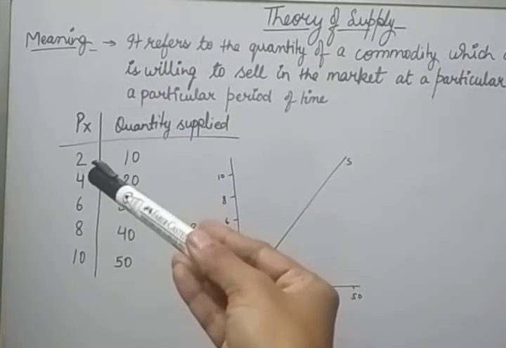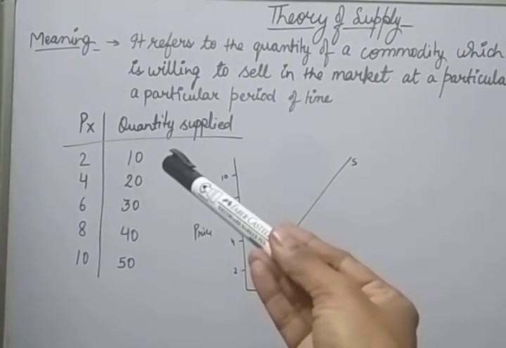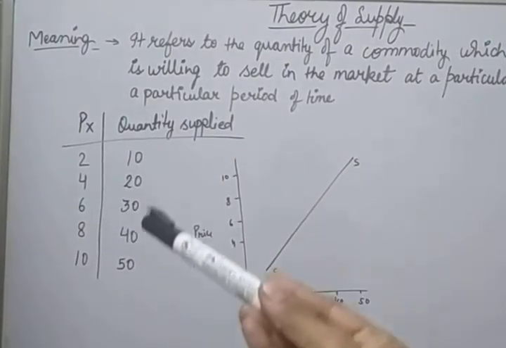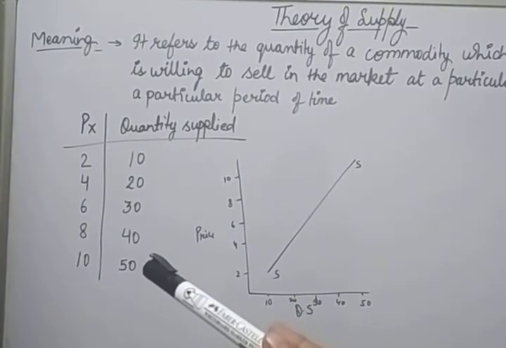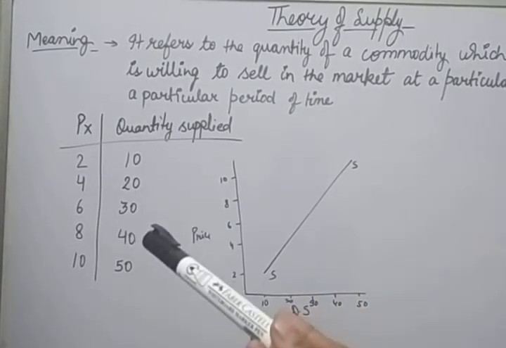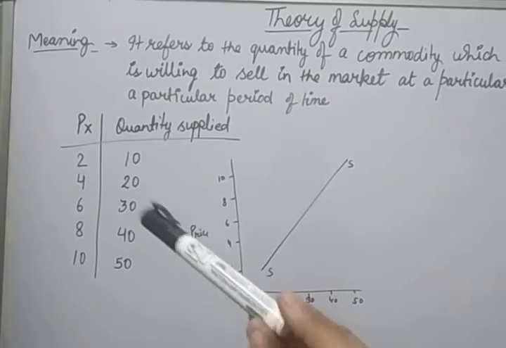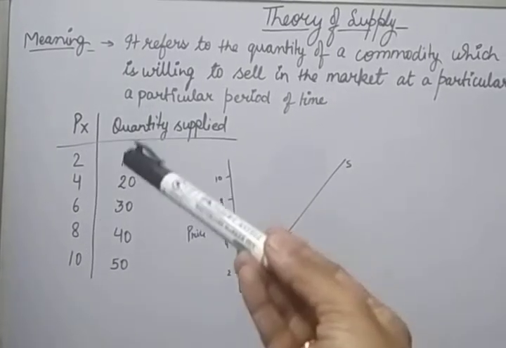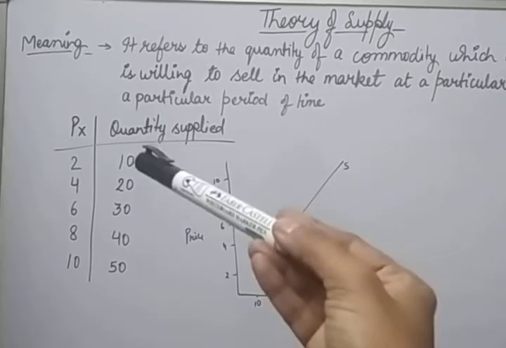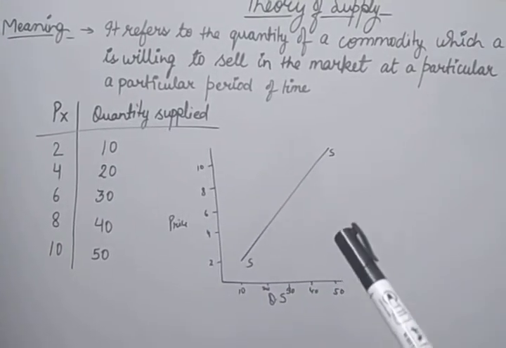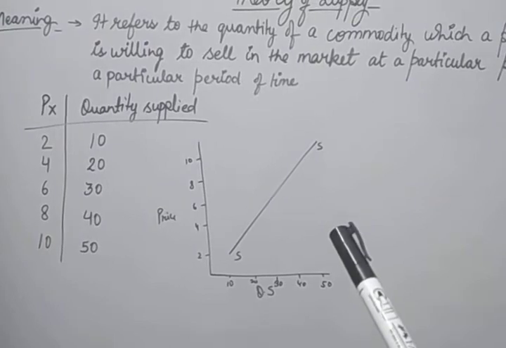Now you can see if the price is 2, quantity is 10 units. As price increases, quantity supplied also increases. That means there is a positive relationship between the price and the quantity supplied. If price increases, quantity also increases. If price decreases, quantity also decreases. The same thing is shown in the individual supply curve.